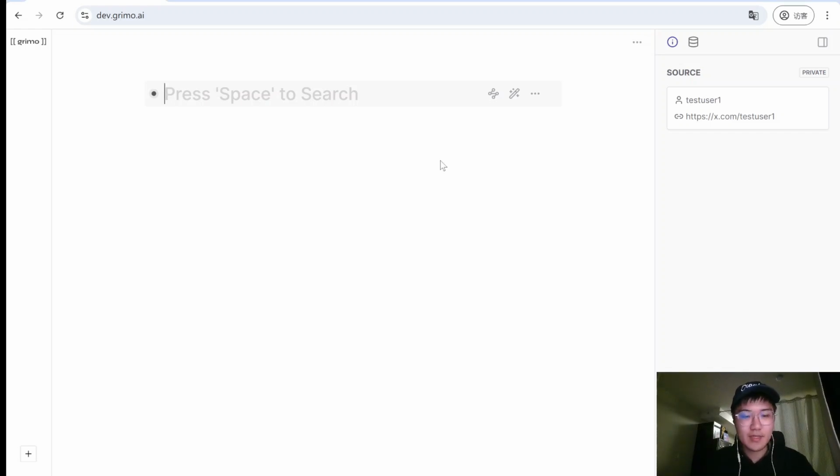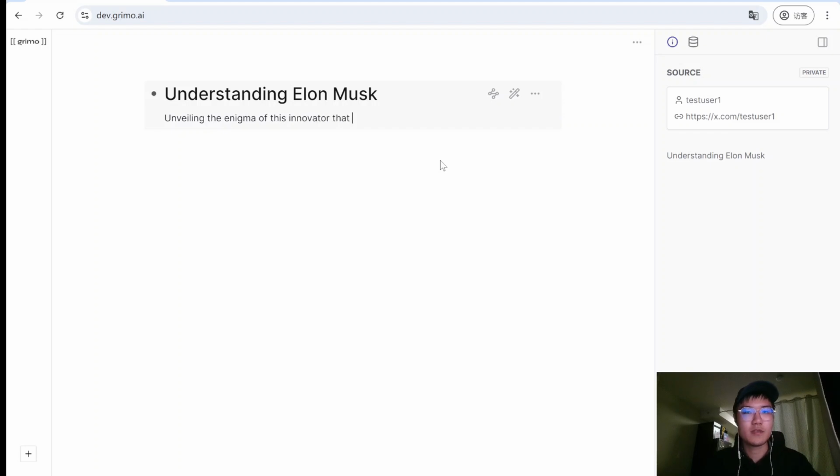You can just read it like a text editor, and maybe I write an article about understanding Elon Musk, and I write a subtitle like "Unveiling the enigma of this innovator that reshaped our world." Here we go. Cool. And we can just keep writing.